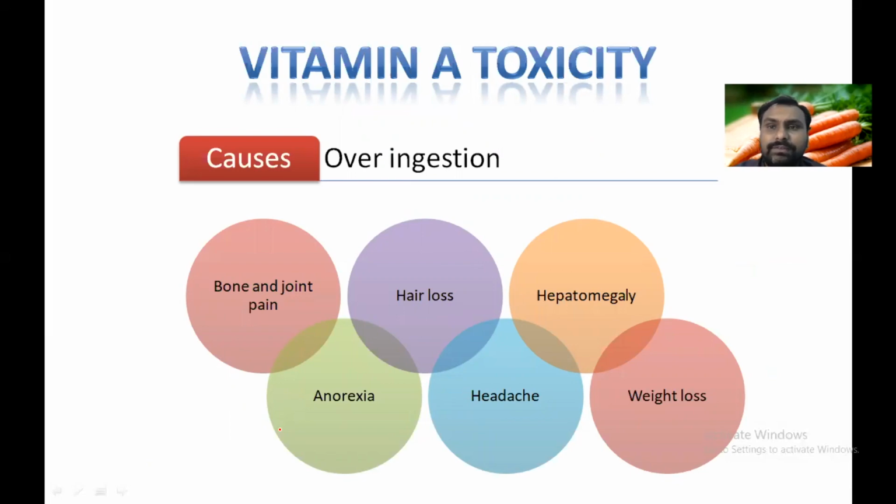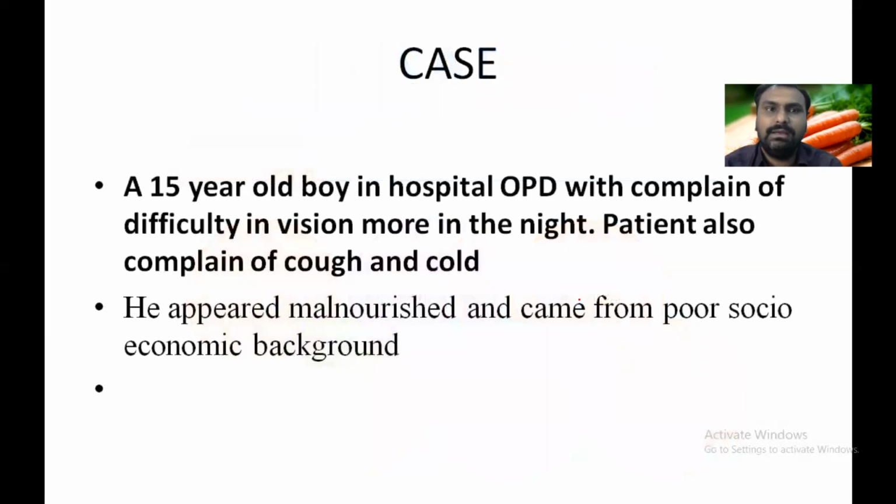Now coming to toxicity. As we know, fat-soluble vitamins are stored in the liver, they are not excreted. So if some person takes a large amount of vitamin A, it may lead to hypervitaminosis, and it will lead to anorexia, headache, weight loss, hair loss, bone and joint pain, and hepatomegaly due to over-ingestion of vitamin A.